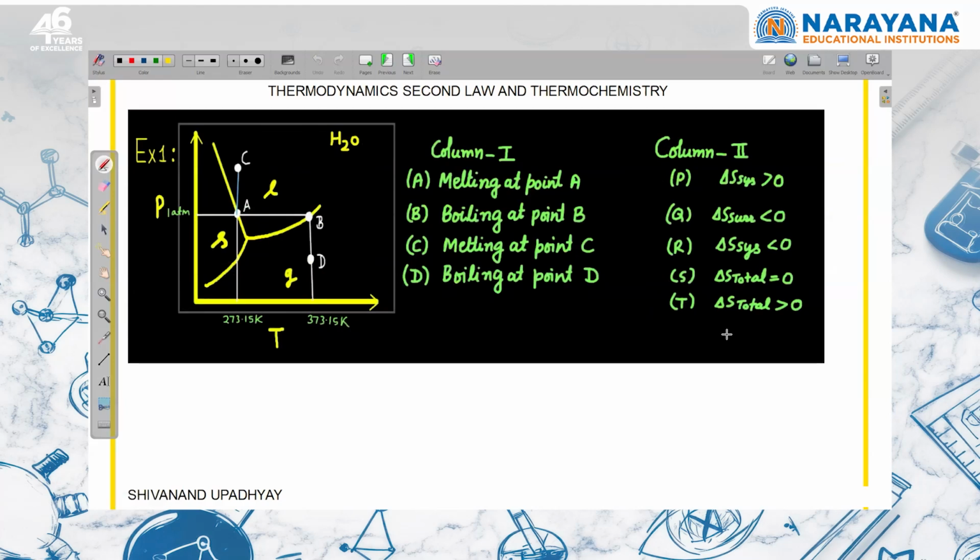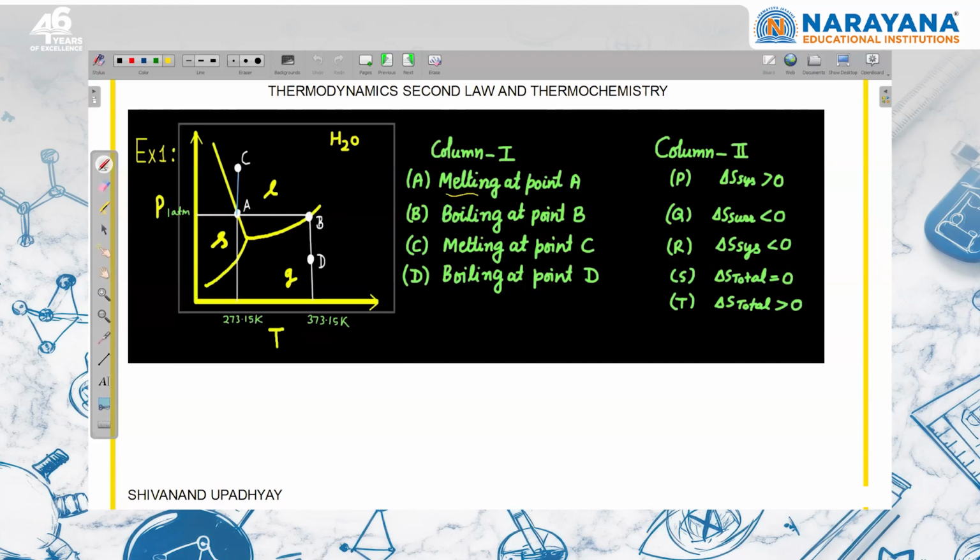So now we are discussing entropy change of system, surrounding and universe participating in a phase transition. Suppose this is water and we are at point A. So you can see that this is 1 atm and this is solid and liquid, and this point on this line is melting at melting point. This is normal melting point. Pressure is 1 atm, temperature is 0 degrees Celsius, normal melting point.